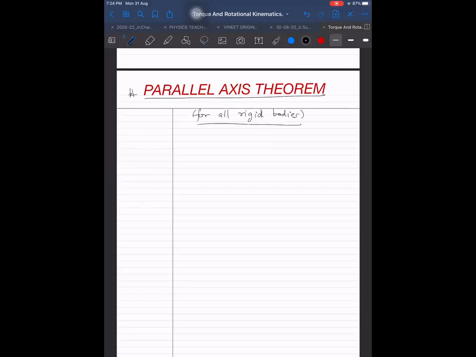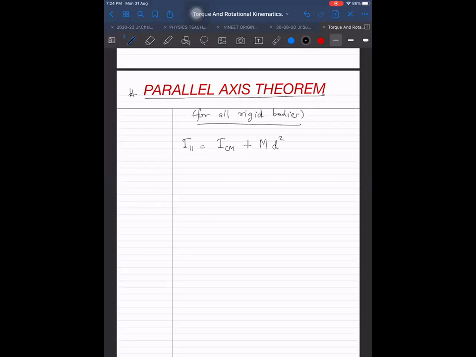It states that, the statement I will not write. I will just give the formula, and the formula is itself the statement. I about parallel axis is equal to I about the axis passing through center of mass plus mass of the body into distance square.